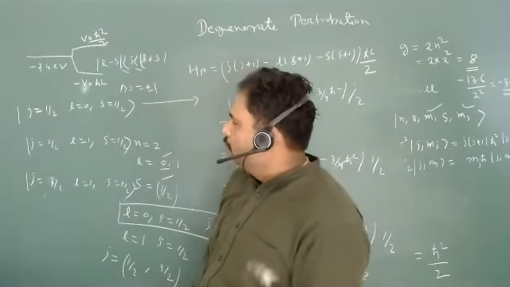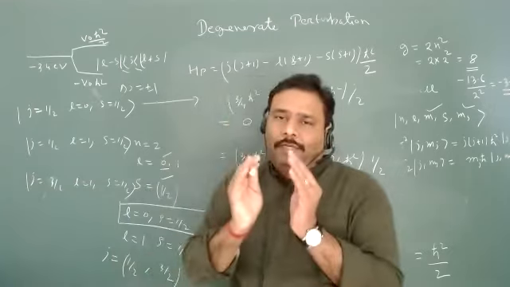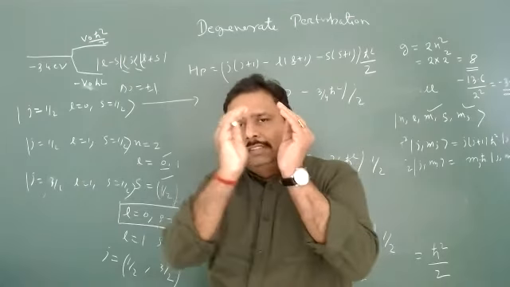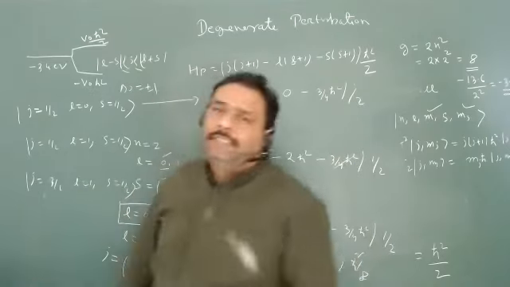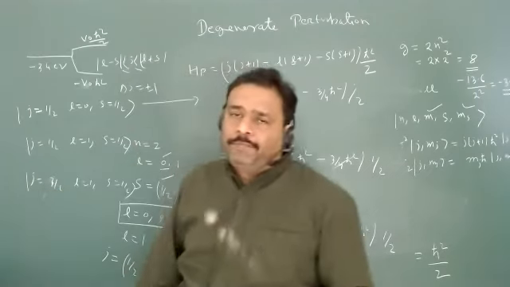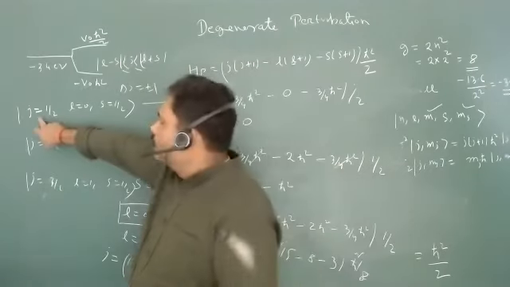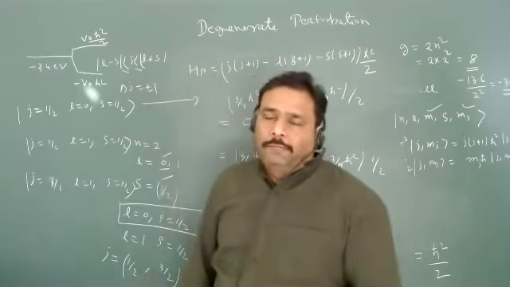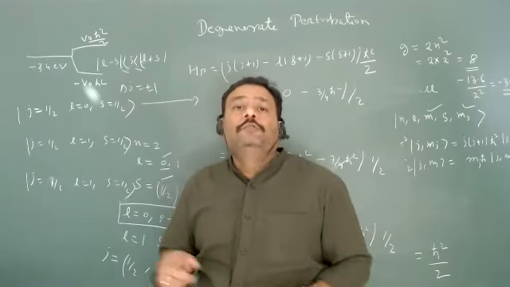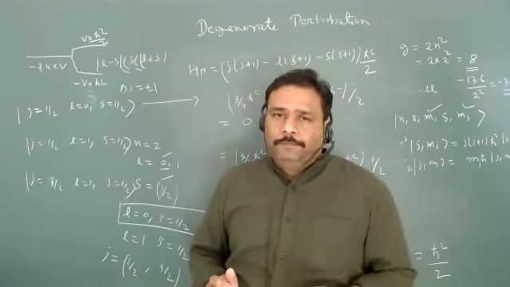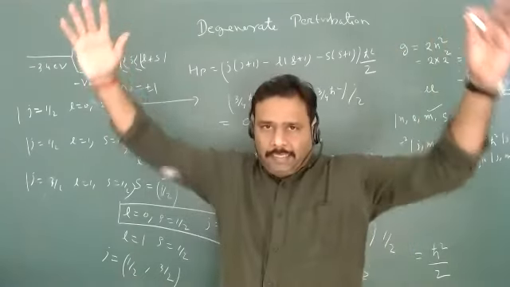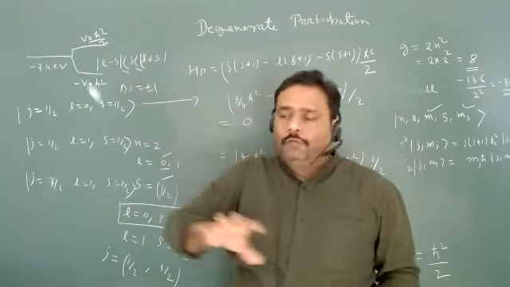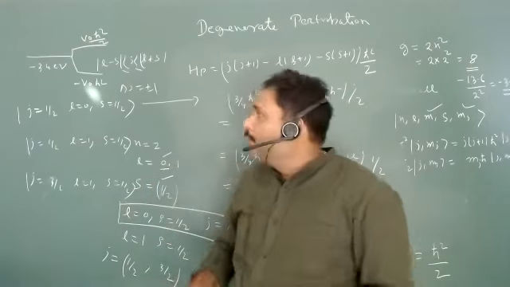Listen, now what will happen? For the given value of J, there is a big matrix and there are smaller subspaces. One subspace is created by this J. Another subspace is created by this J. This will create a 2 cross 2 subspace, and this will create a 4 cross 4 subspace. Are you getting my point? Because the degeneracy is 2J plus 1. Under the 8 cross 8 matrix, that will be the bigger one, you have one 2 cross 2, you have another one, this type of thing is there.